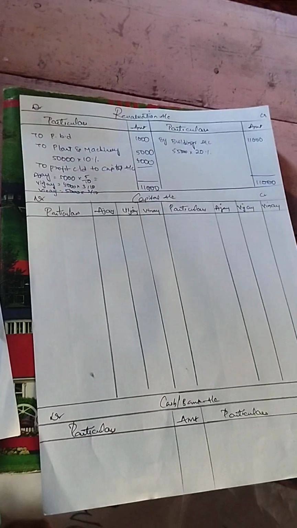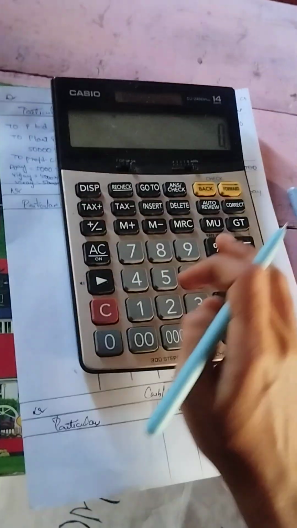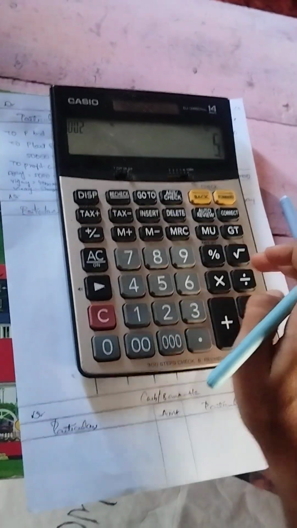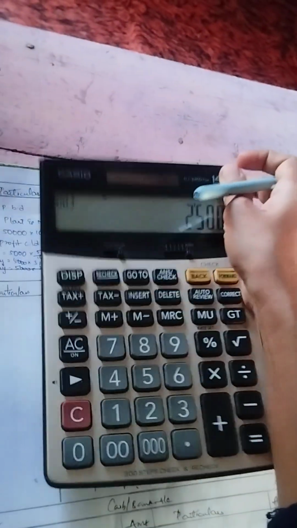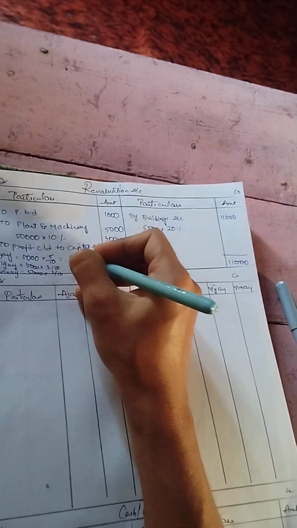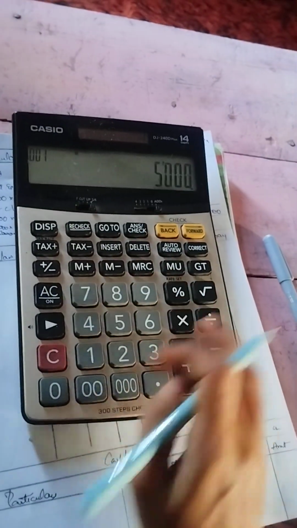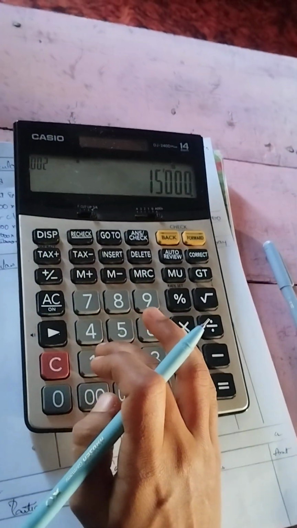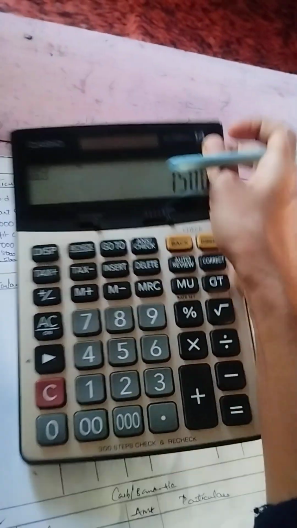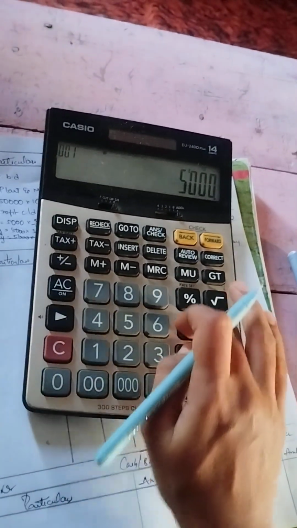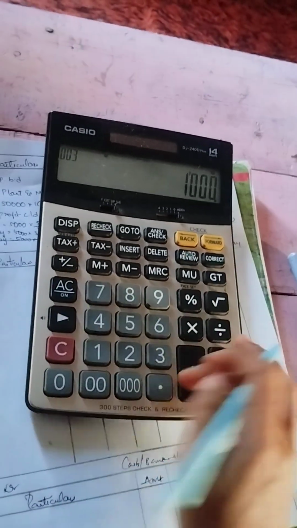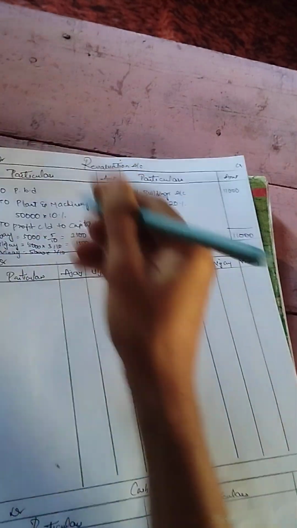If we calculate, 5,000 into 5 divided by 10, we get 2,500 for Ajay. Vijay's 5,000 into 3 divided by 10 gives 1,500, and Vinay's 5,000 into 2 divided by 10 gives 1,000.